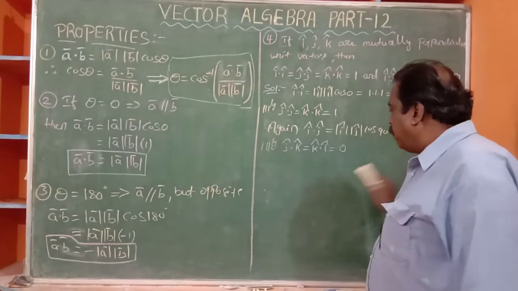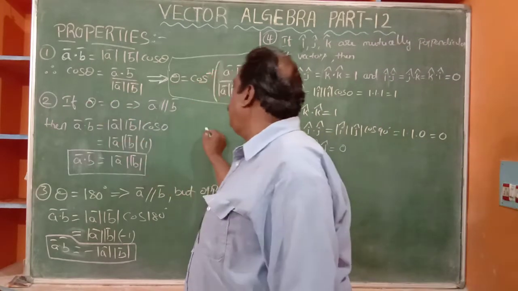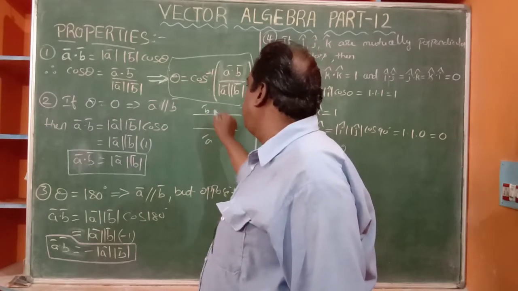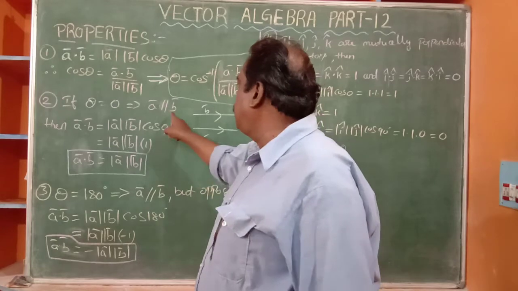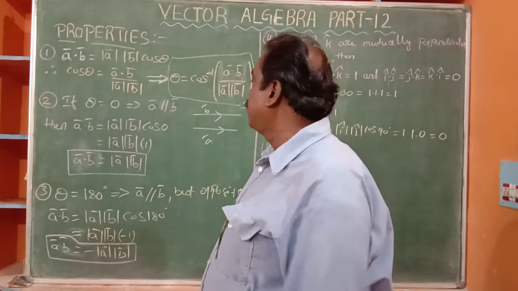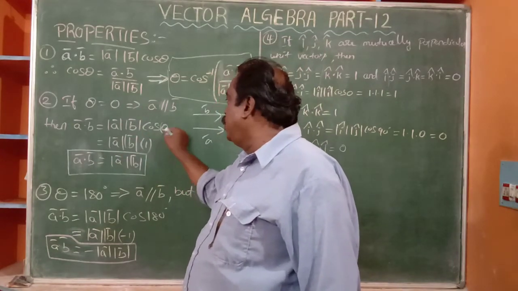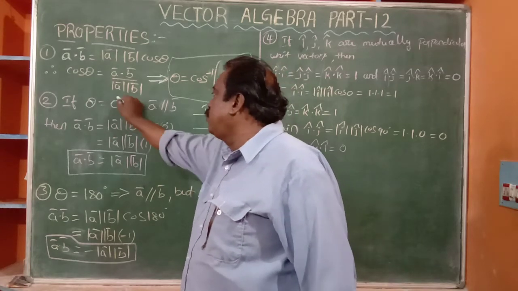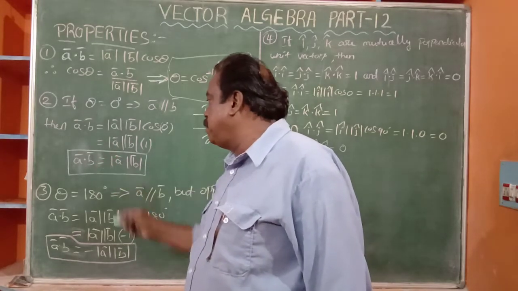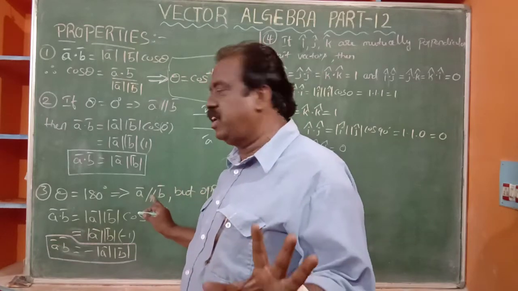Now the second property. Suppose theta is equal to 0 degrees. That means two vectors are parallel, A bar and B bar. If A bar is parallel to B bar, the angle is 0 degrees, same direction. Then mod A bar mod B bar cos theta means cos 0 degrees, and cos 0 is 1. One times anything is that thing. So A bar dot B bar is only the product of magnitudes.